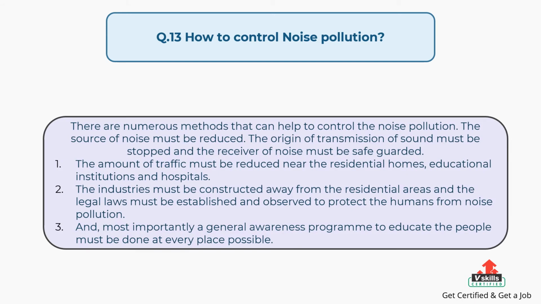The answer is, there are numerous methods that can help to control the noise pollution. The source of noise must be reduced. The origin of transmission of sound must be stopped and the receiver of noise must be safeguarded. 1. The amount of traffic must be reduced near the residential homes, educational institutions and hospitals. 2. The industries must be constructed away from the residential areas and the legal laws must be established and observed to protect the humans from noise pollution. 3. And, most importantly, a general awareness program to educate the people must be done at every place possible.